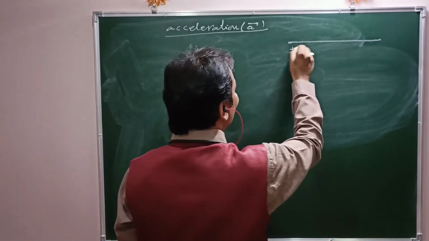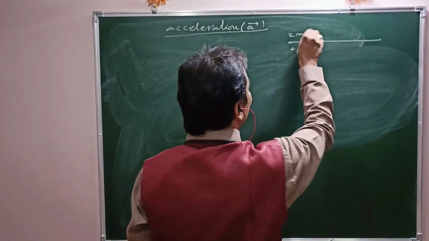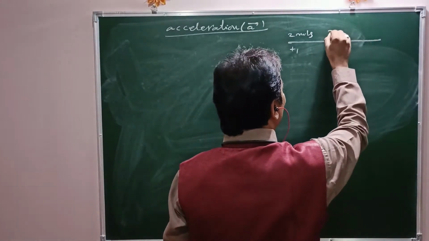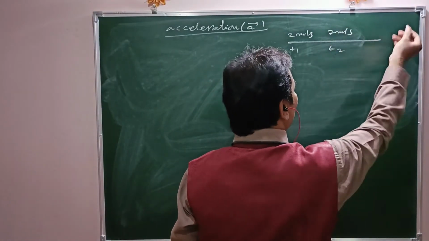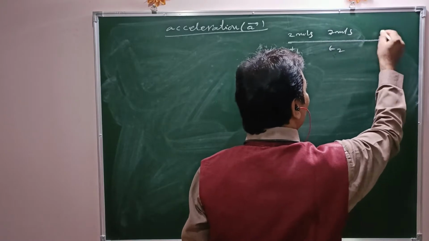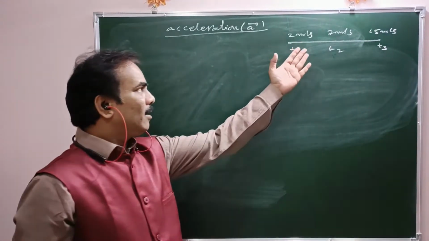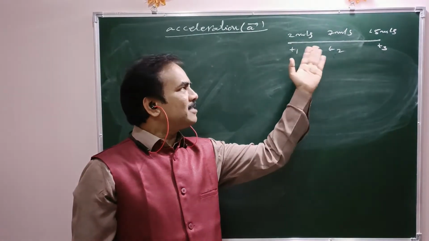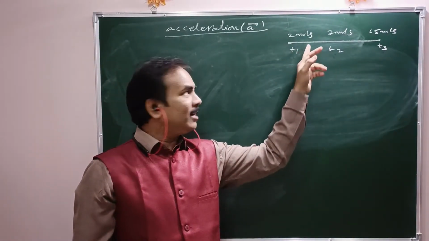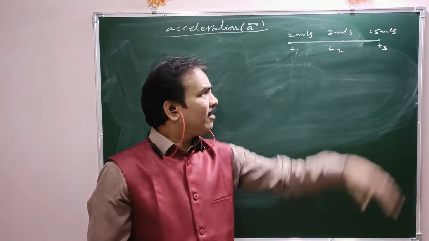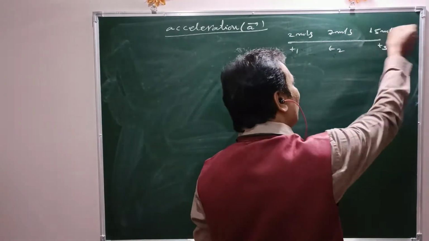At any instant t1, what is the velocity? 2 meters per second. And at some other instant t2, it is 7 meters per second. At some other instant t3, 15 meters per second, like that. See here, the magnitude of velocity, as an example, changes: at t1 it is 2 meters per second, at t2 7 meters per second, at t3 15 meters per second, and so on.